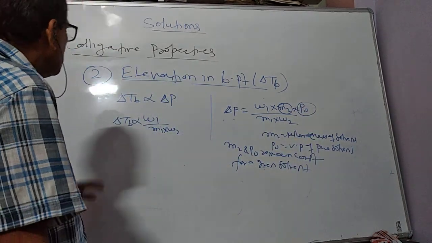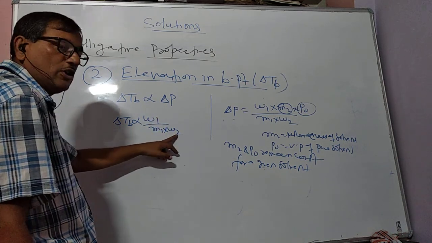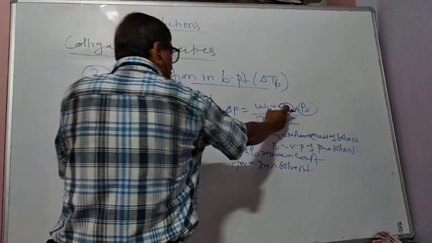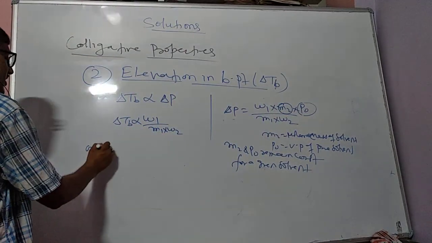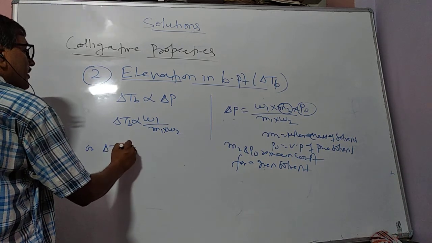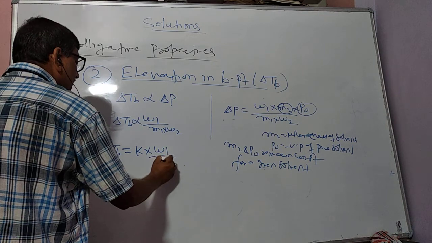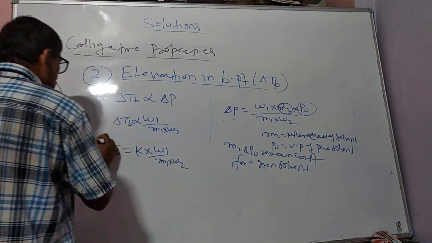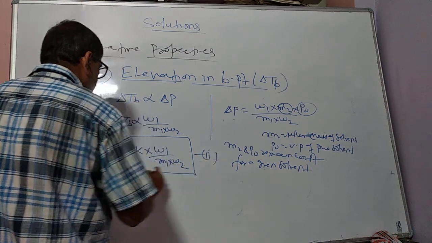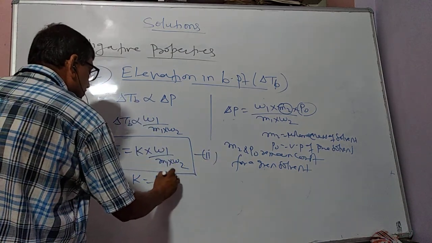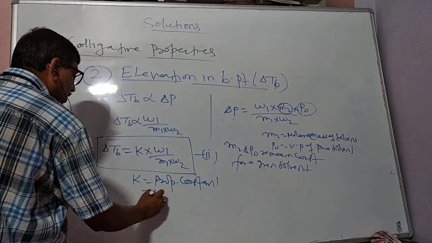Because the constant terms go into the proportionality, we can write delta TB equals K into W1 by M1 into W2, where K is the proportionality constant. This is equation number 2, where K is the proportionality constant, also called the boiling point constant.